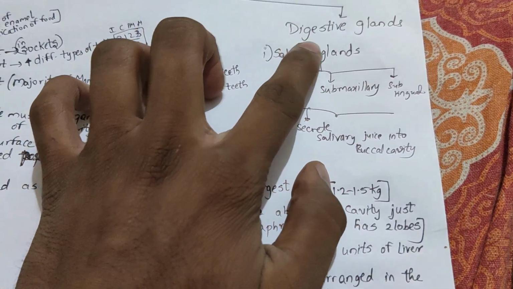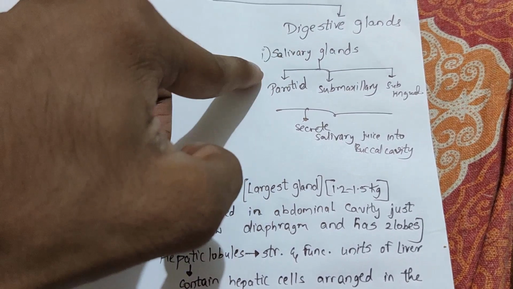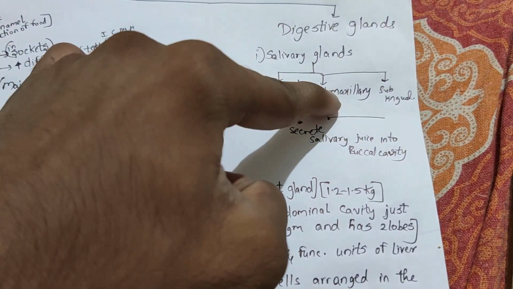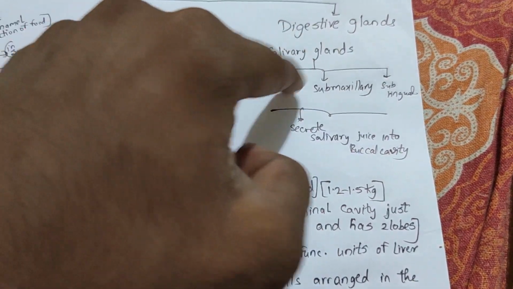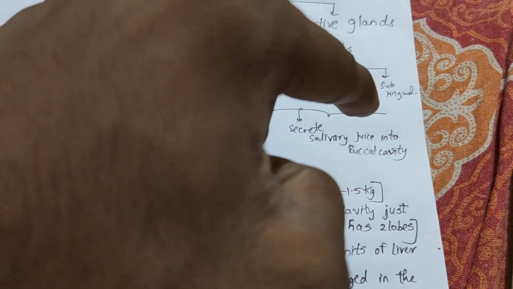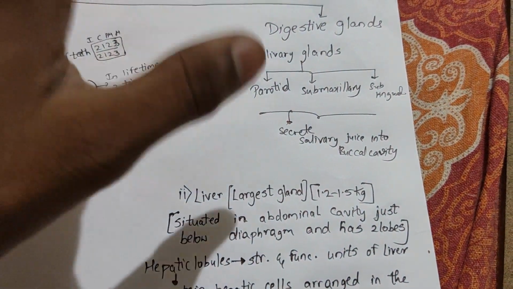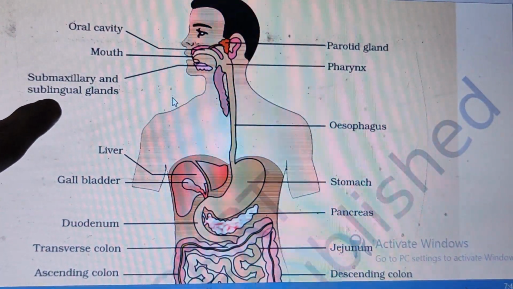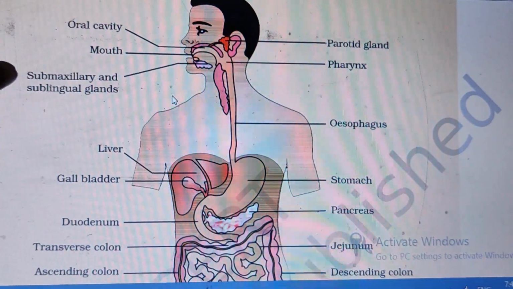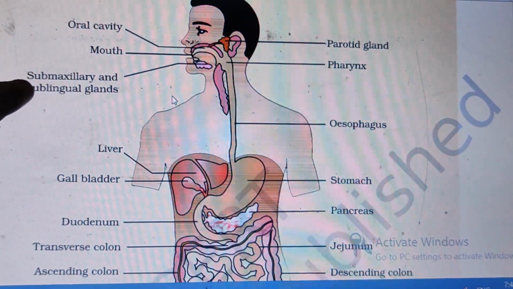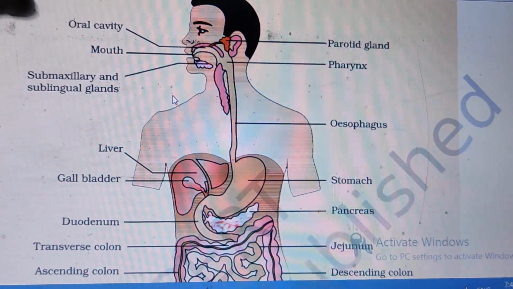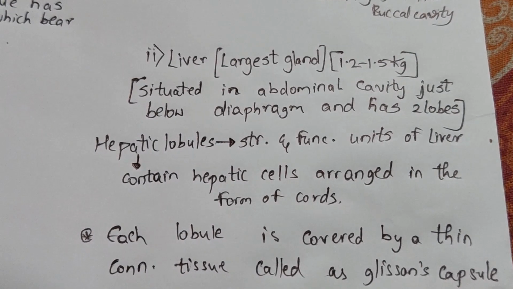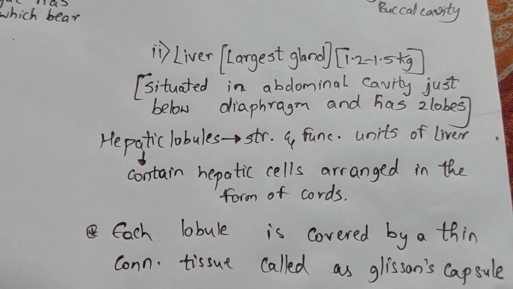That's it. Now coming to the digestive glands. First in NCERT is the salivary glands. These are of three types: parotid, submaxillary, and sublingual, and these three secrete salivary juice into the buccal cavity. Now let us see the diagram. This is the parotid gland, and here are the submaxillary and sublingual glands. Sublingual means below the tongue, and submaxillary glands are also called angles of jaw, which is out of NCERT, just saying. Parotid is one of the facial glands.